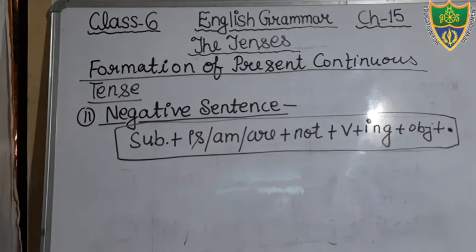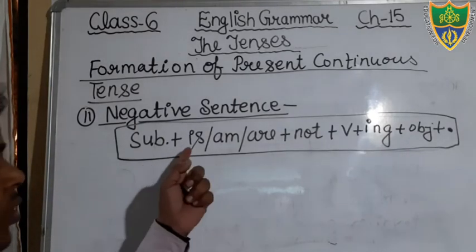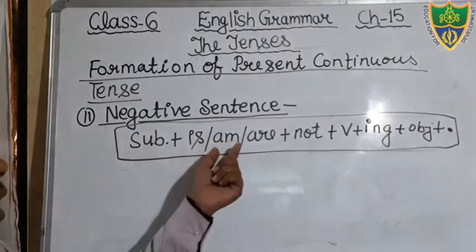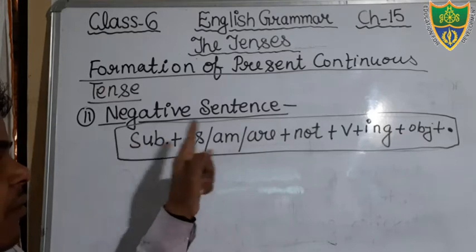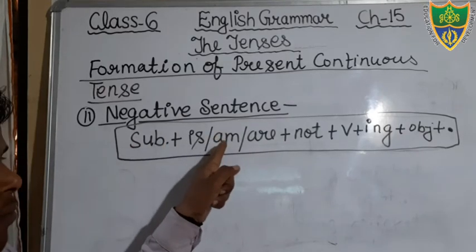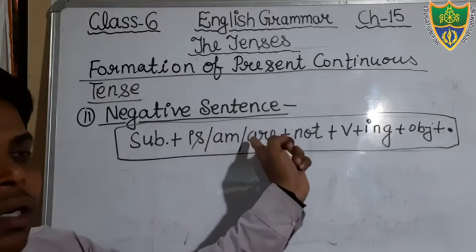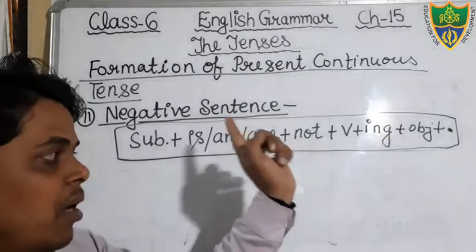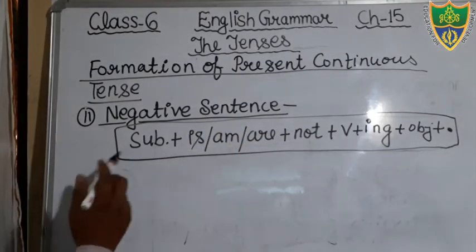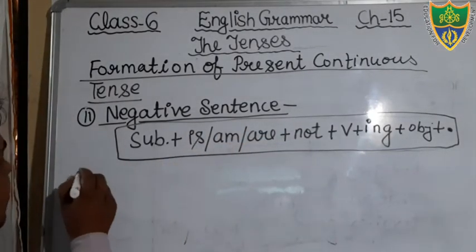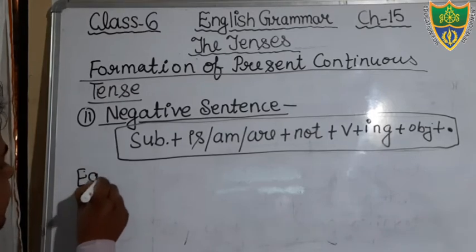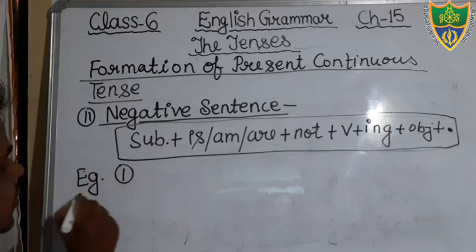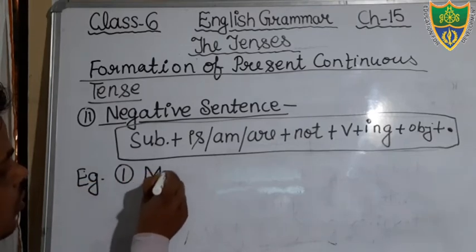Okay, you can see the structure: subject and is according to the singular subject, and if the subject is I, we will add the helping verb am. If the subject is plural, then we will use the helping verb are, and then after that the negative word. You can see the same sentence in negative form. Example we can see. First example, Mohan.